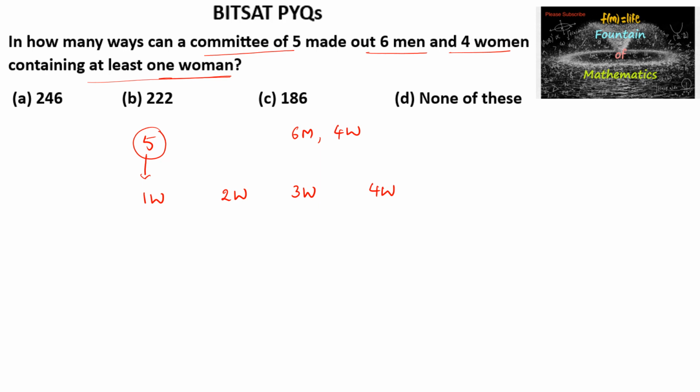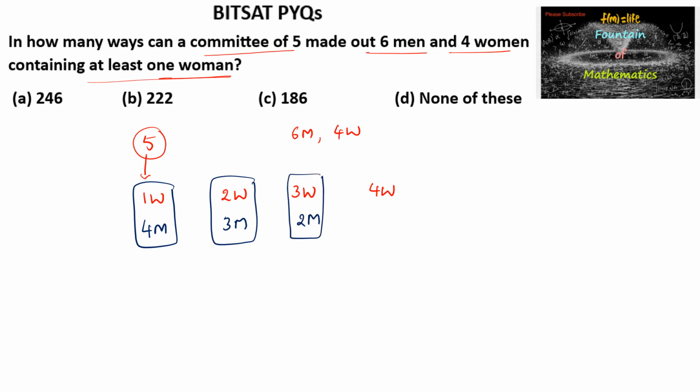So when one woman is selected, then to get a committee of 5, 4 men should be there. And when 2 women are selected, we must have 3 men. When 3 women are selected, we must have 2 men. And when 4 women are selected, we must have 1 man. So one woman can be selected out of 4 women, that is 4C1, and 4 men can be selected from 6 men, that is 6C4.